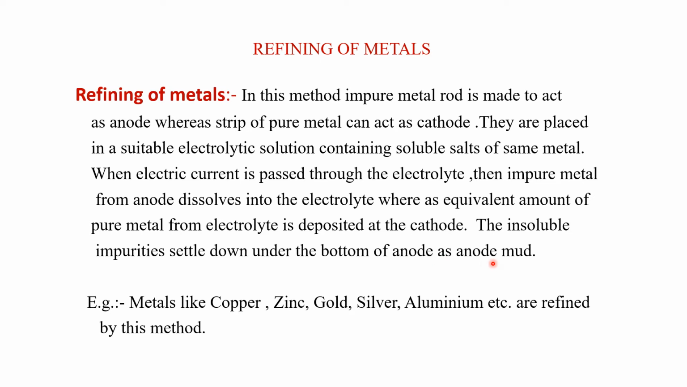Whenever we pass electricity through this anode and cathode, the anode will start dissolving in the electrolyte, whereas the cathode will accept ions from the electrolyte. In the long run, the size of the anode decreases and the size of the cathode increases. Now, what about the impurities? Those impurities which are soluble will remain in the electrolyte. But those insoluble impurities will settle at the anode as anode mud. Which metals are purified by this method? Metals like copper, zinc, gold, silver and aluminium are refined by this method.